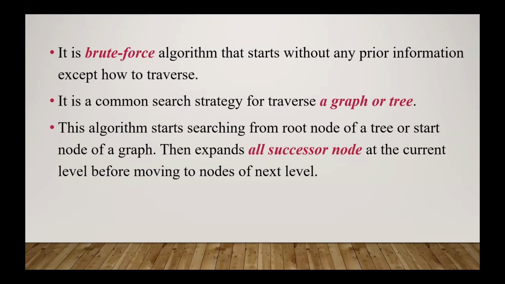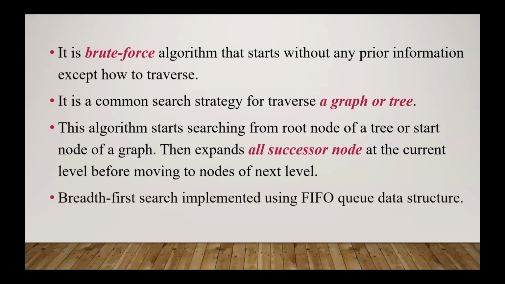This algorithm starts searching from the root node of a tree or the start node of a graph. Then it expands all the successor nodes at the current level before moving to the nodes of the next level. It is implemented using the first in, first out queue data structure.